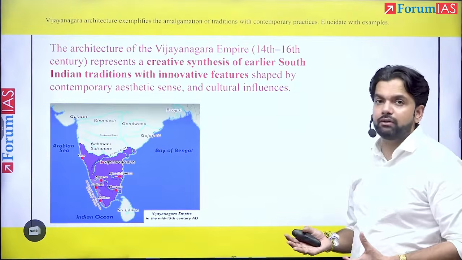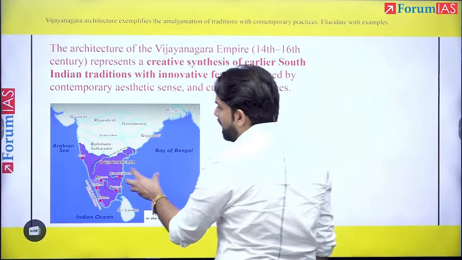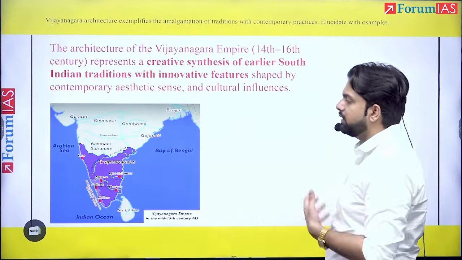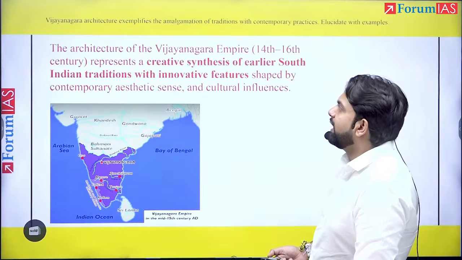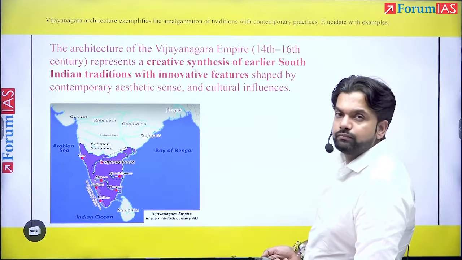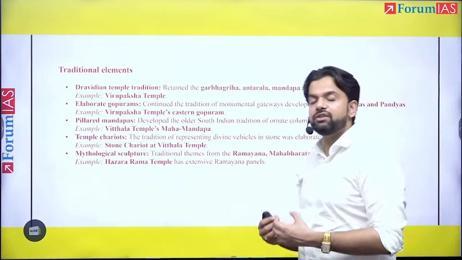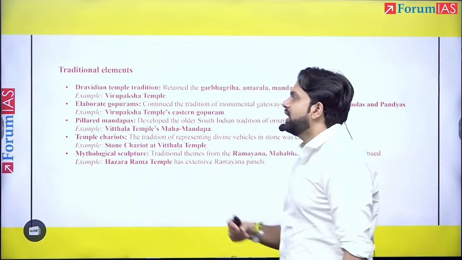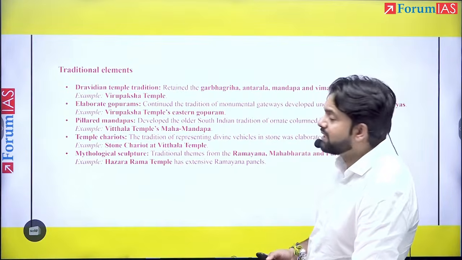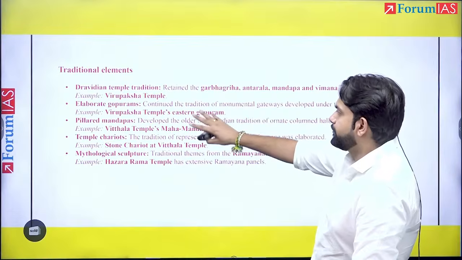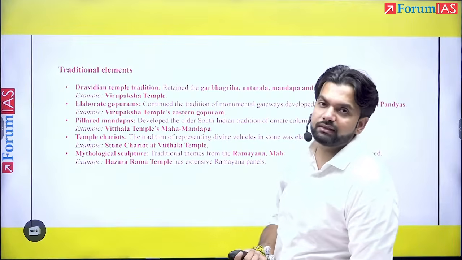We have written certain information about the Vijayanagar Empire, and then we talked about the contemporary aesthetic sense and cultural values, which certainly shows the impact of the contemporary architectural practices. Then you could have drawn a map of the Vijayanagar Empire, depicting all the important cities. Then you could have divided the entire answer into 2 parts. The aspects of Vijayanagar architecture, for example, the traditional elements, like the Dravidian temple tradition, or elaborate Gopurams, speaking about certain important aspects of these temples, Virupaksha temple, or for that matter, Hazara Rama temple.